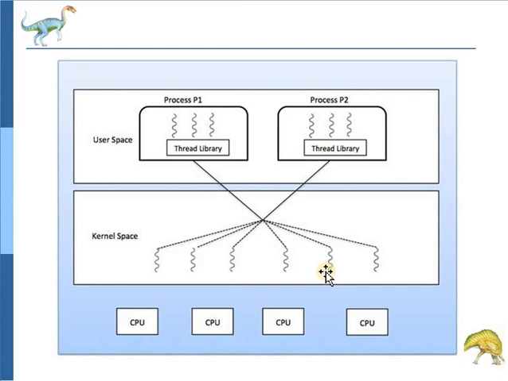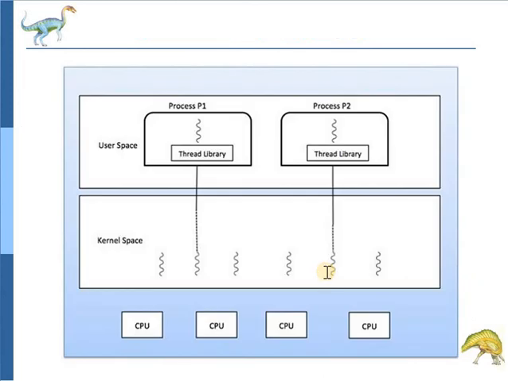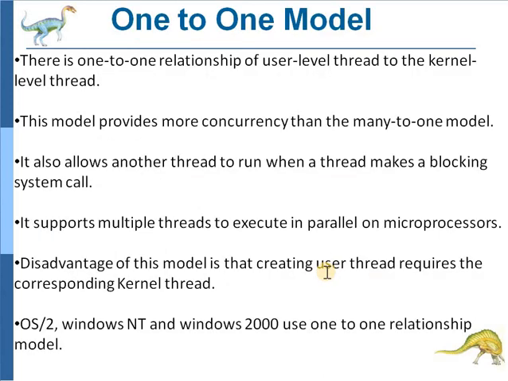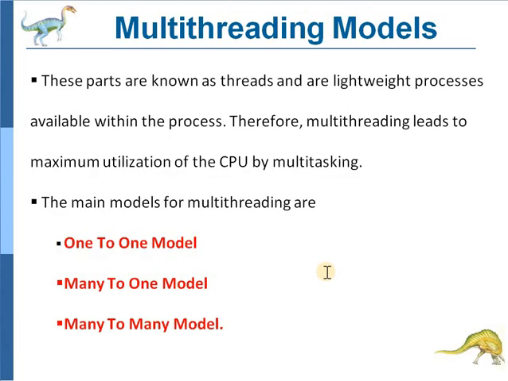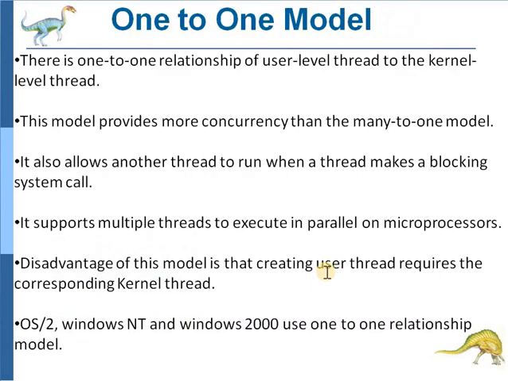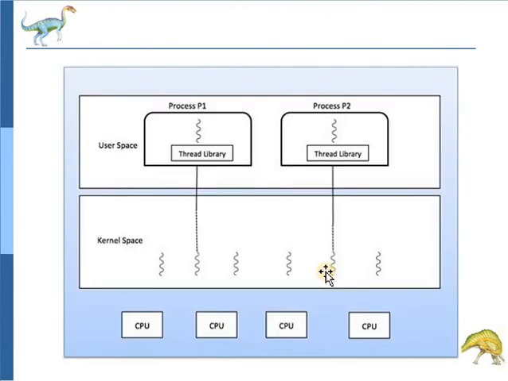These are the three different methods of mapping used in the operating system: the one-to-one mapping, many-to-one mapping, and many-to-many mapping. In today's lecture, we discussed the multi-threading models. There are three multi-threading models. One is the one-to-one model, where one user thread is mapped to one kernel thread.